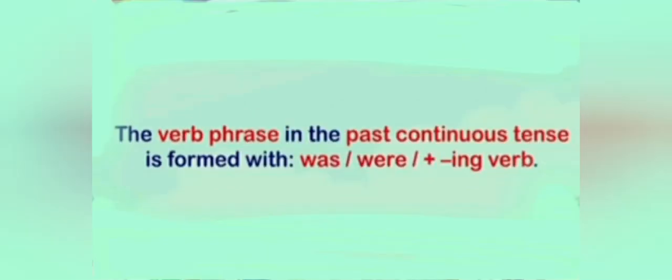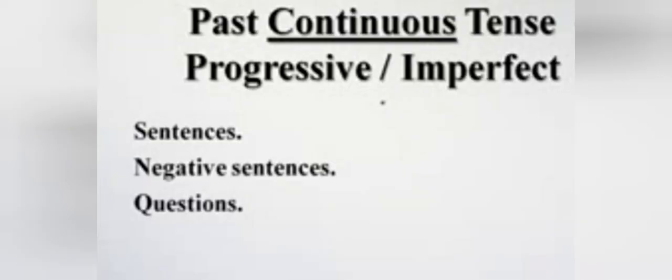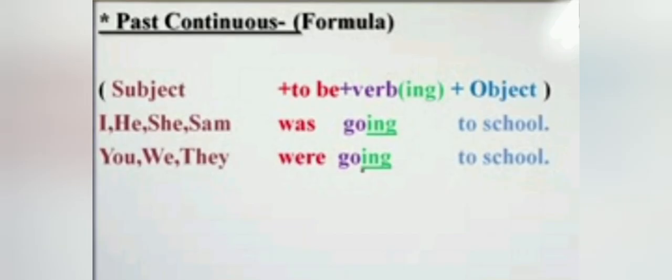Okay, structure. The verb phrase in the past continuous tense is formed with was or were plus ing form of verb. Past continuous tense is also known as past progressive tense or past imperfect tense. Let's see the structure for positive, negative and interrogative sentences. Structure for past continuous tense: positive. Subject plus to be plus ing form of verb plus object.